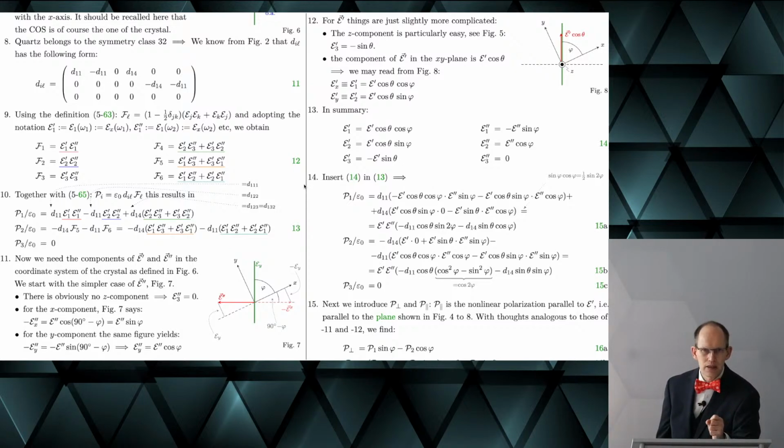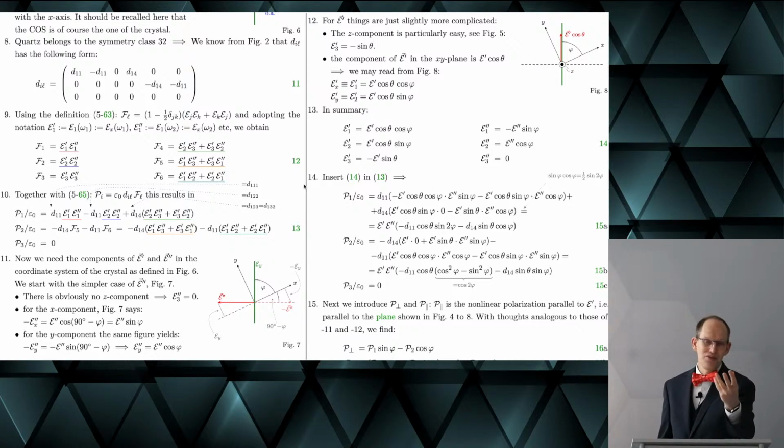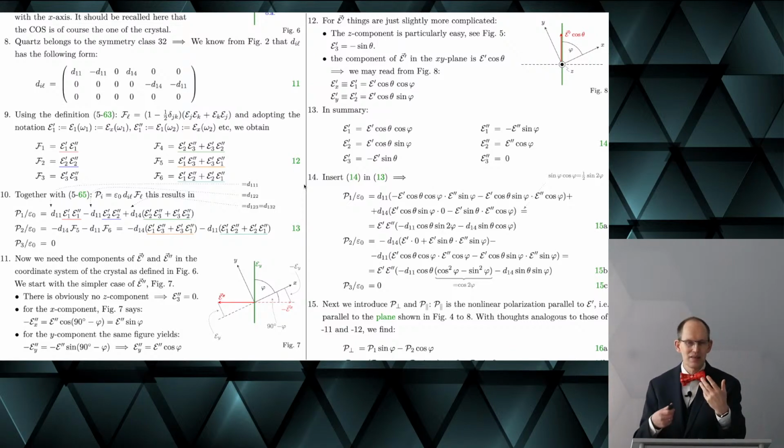The next point is that we need to go back into the coordinate system that we're interested in. Here we did our calculations in the coordinate system of the crystal, but in the lab the crystal just looks like a piece of glass, right? Hopefully you have aligned it correctly, but the coordinate system in the lab is the system where you have defined your polarization.